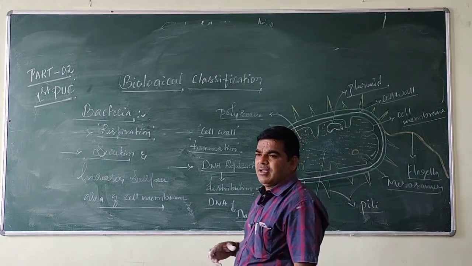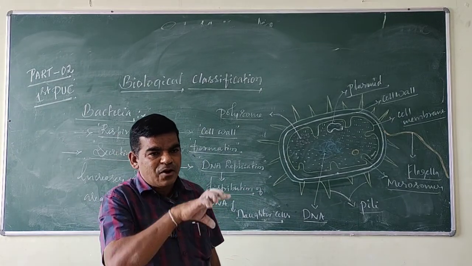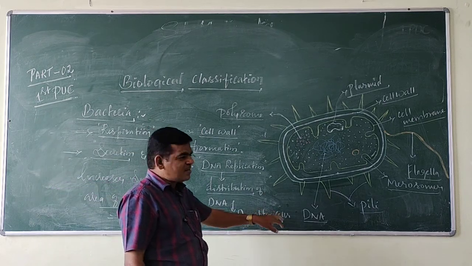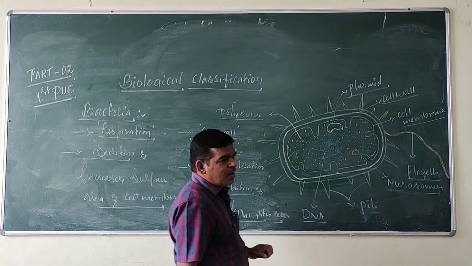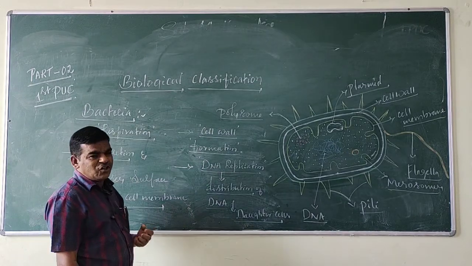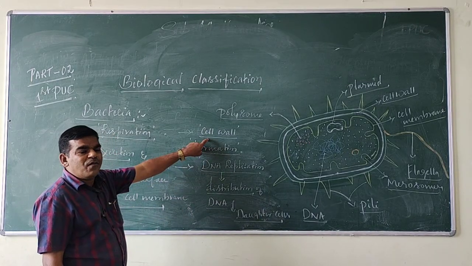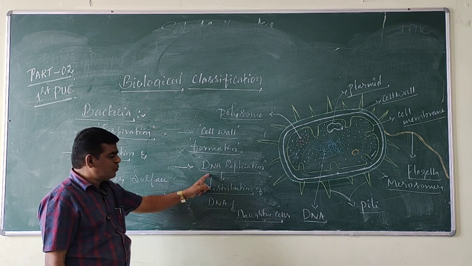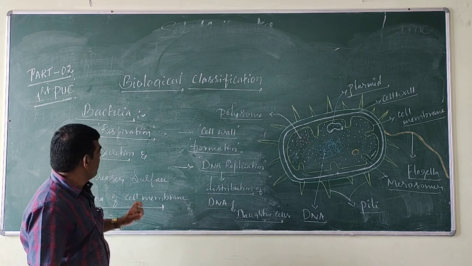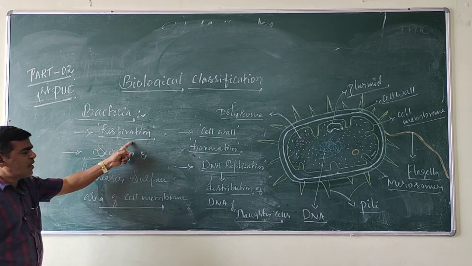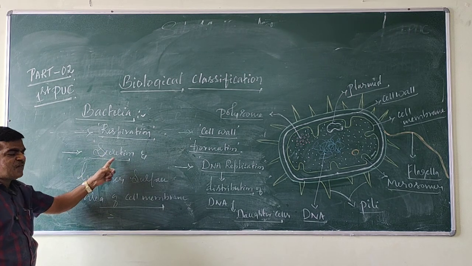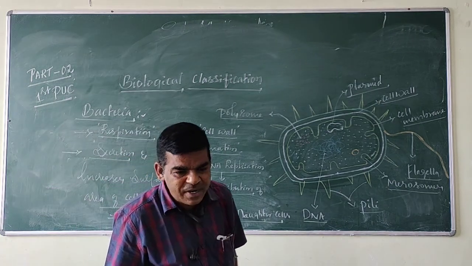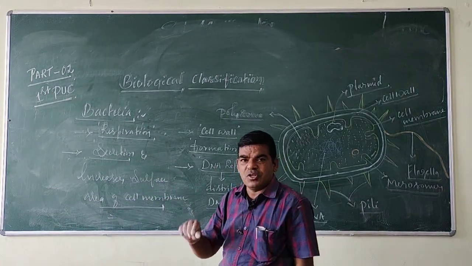Here, the mesosomes in a bacterial cell. The cell membrane undergoes inward foldings to form vesicular structures. These vesicular structures are called mesosomes. Mesosomes play a very important role in bacteria. They are involved in cell wall formation. They also take part in DNA replication and distribution of DNA to daughter cells. They are also involved in respiration of bacteria. They also help in secretion and increase the surface area of the cell membrane. These are the important functions of the mesosomes.